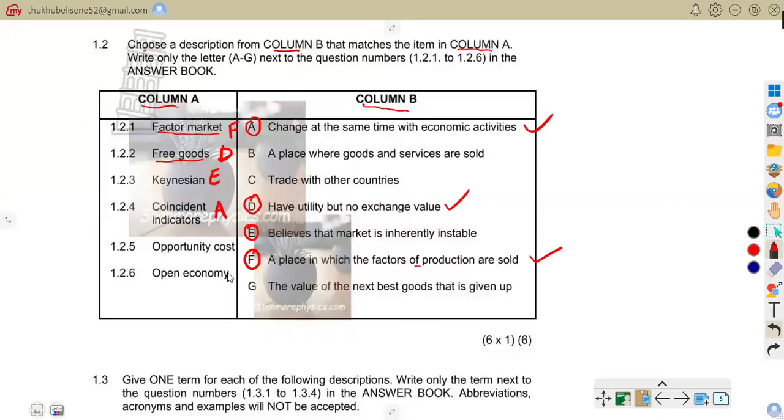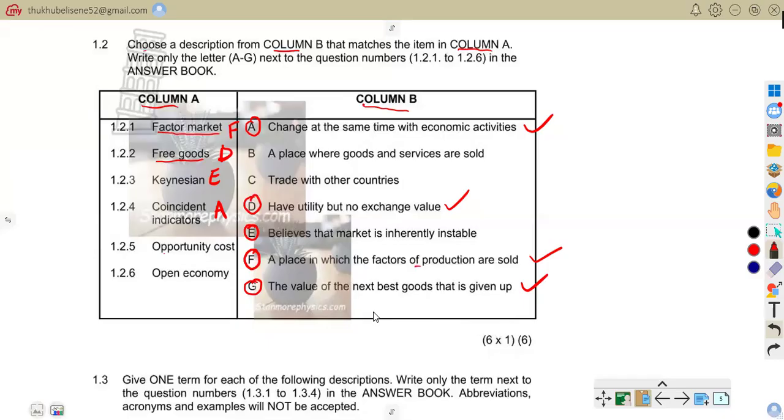Opportunity cost 1.25. As we go through all this, you can see the correct answer there is G. That is the value of the next best goods that is given up. So that is opportunity cost. We are talking about the value of the next best alternative given up. For example, choosing to study instead of working.